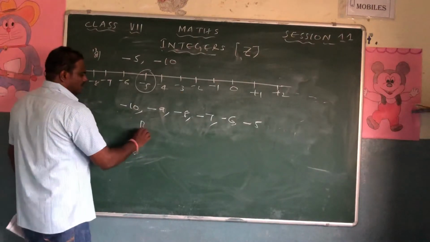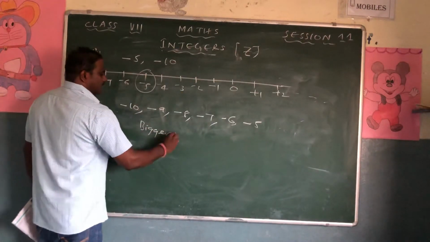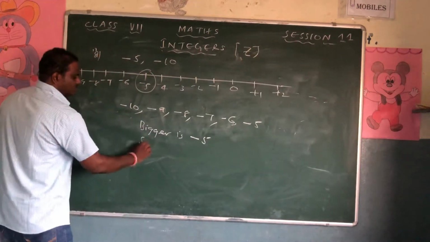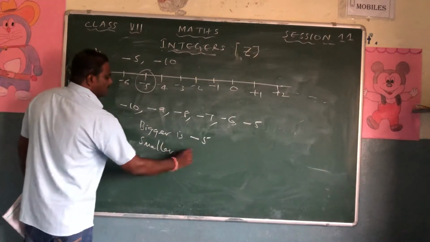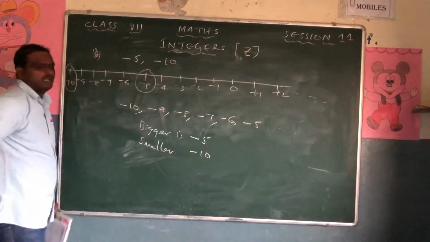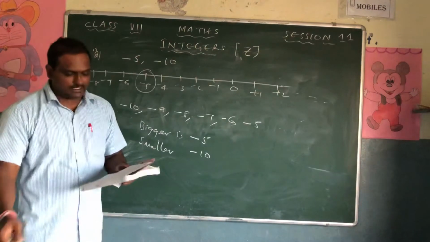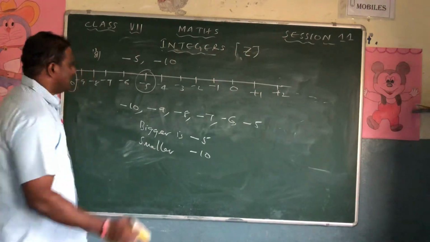So what is the answer? Therefore, the bigger is minus 5 and the smaller is minus 10. So bigger is minus 5 and the smaller is minus 10 in this case. Right? Next question.